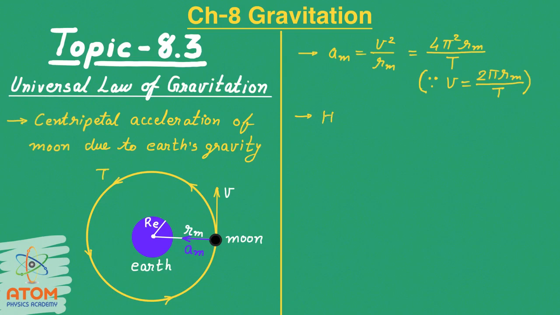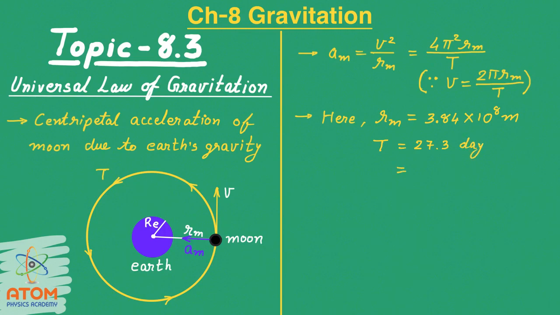Here we already know the value of Rm. Rm is the radius of the orbit of the moon, and that is 3.84 into 10 raised to 8 meter. As well as we know the periodic time of the moon around Earth, that is 27.3 days, right?